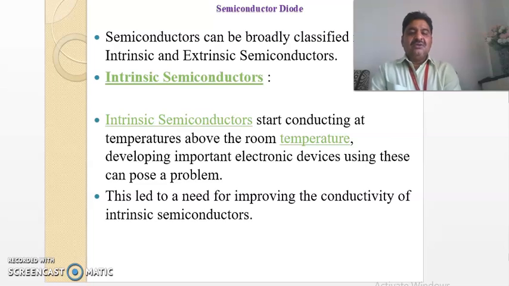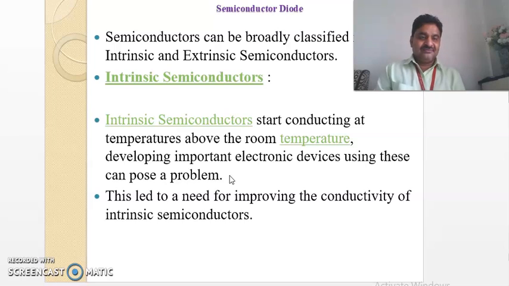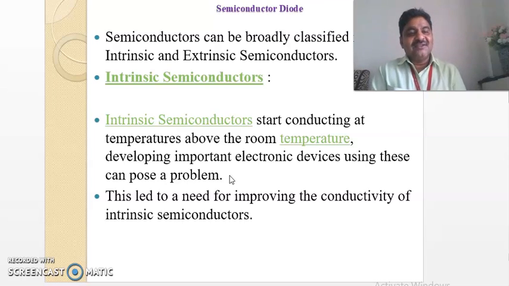This leads to the need for improving the conductivity of intrinsic semiconductors. This limitation of the intrinsic semiconductor is a problem in order to develop important electronic gadgets and devices. So this is a problem to us, and that problem has to be solved. It is improved in another type of semiconductor. What is the other type? Extrinsic semiconductor.